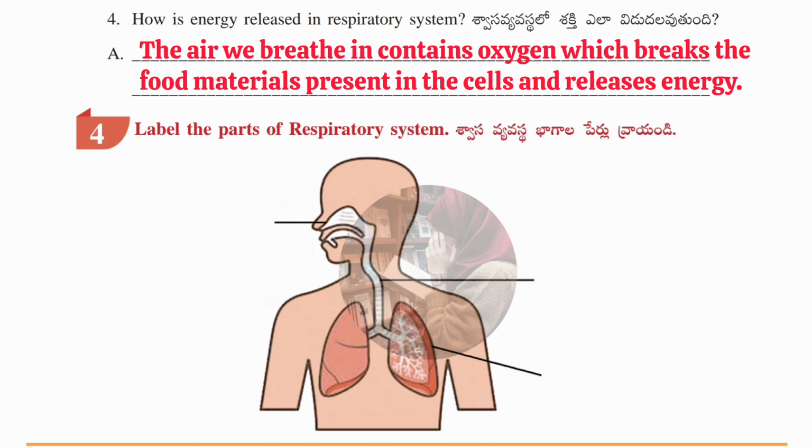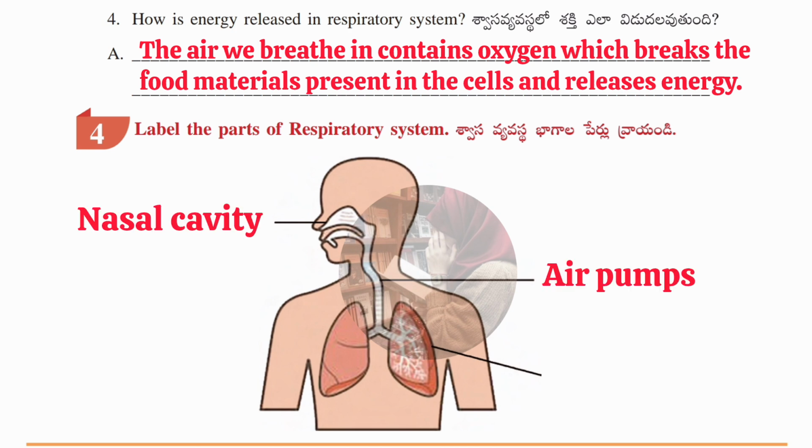So fourth Roman is label the parts of respiratory system. Okay, here one diagram is given. So what we have to do, we have to name the parts as shown here in the picture. Okay, let's see. So first one is nasal cavity, next one is air pumps, and last one is lungs.